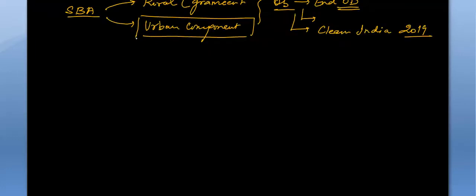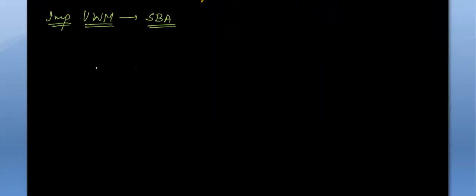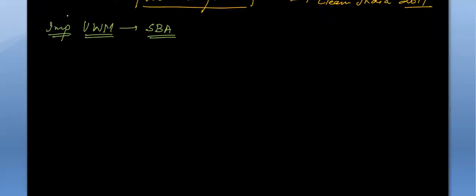So by looking at the urban component, if we improve the urban waste management, then definitely our Abhiyan will be more successful. That is what this question is asking, that the success of Swachh Bharat Abhiyan depends on the efficacy of waste management. So we will study how by improving urban waste management we can bring success to Swachh Bharat Abhiyan. So let's start.